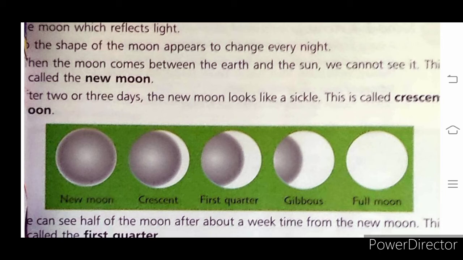After 2 weeks, after 14 to 15 days, we can see the full moon. The Earth gets bright, soothing moonlight during the full moon night, and this is also called Purnima, as the new moon is also known as Amavasya. So in 15 days you get Amavasya, and after 15 days you get full moon or Purnima. Okay children, so here are the different phases of the Moon: new moon, crescent moon, first quarter, gibbous moon and full moon.